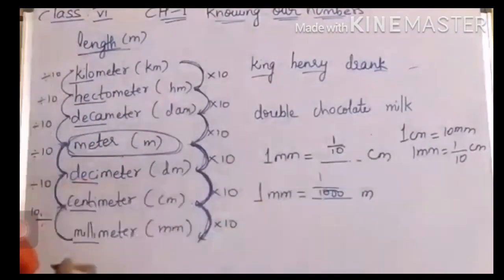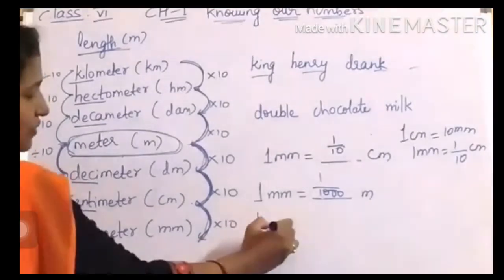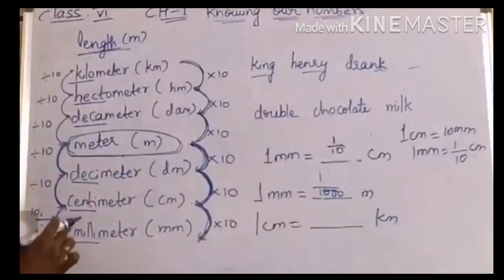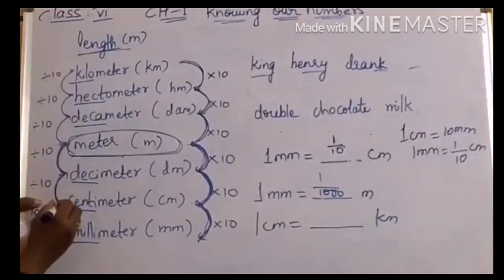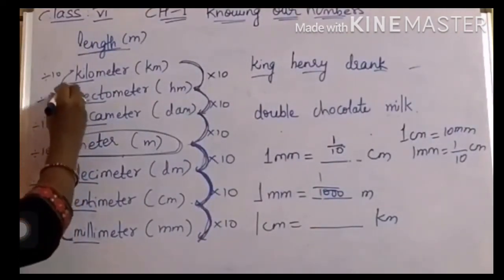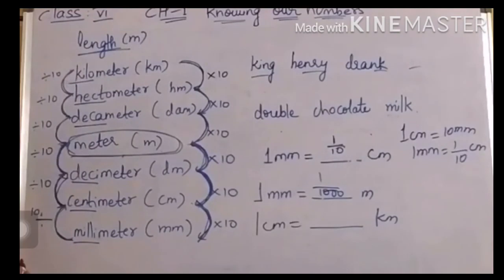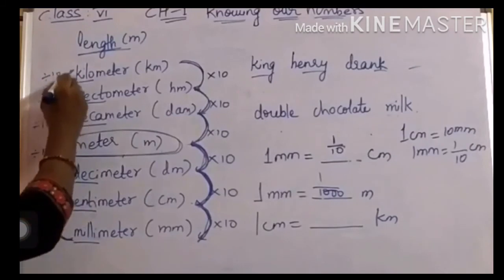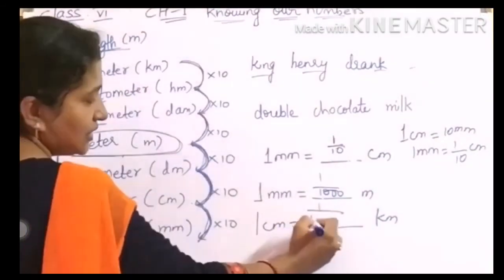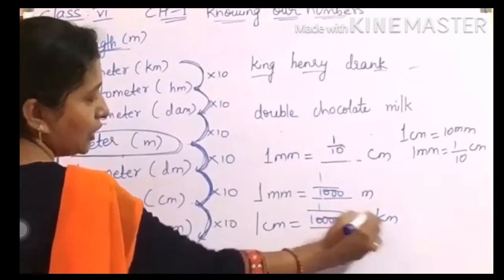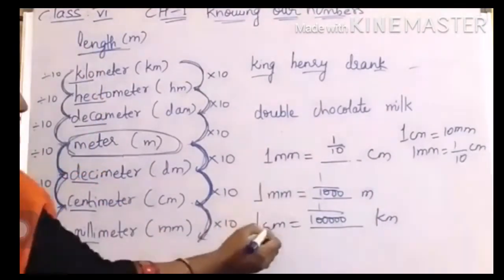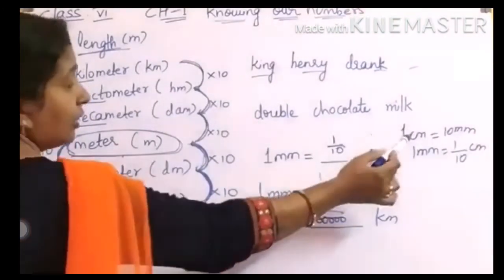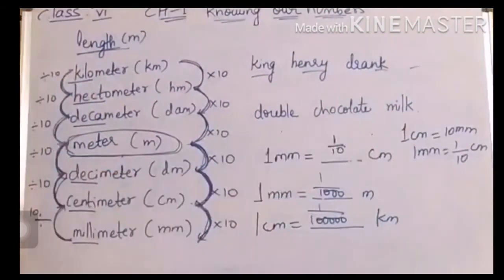Suppose I ask, 1 centimeter equals how many kilometers? Here 1, 2, 3, 4, 5. So 1 after 5 zeros. You can remember it that way. 10, 100, thousands, 10,000, lakhs. So 1 centimeter is nothing but 1 by 1 lakh kilometers. When you are converting smaller into bigger, you should go for division. When you are converting big to small, you should go for multiplication.